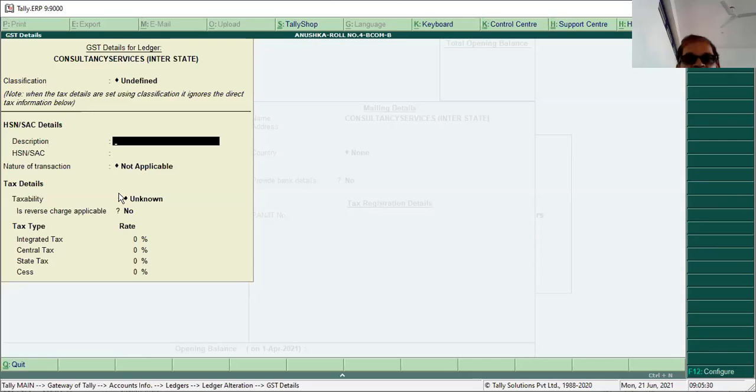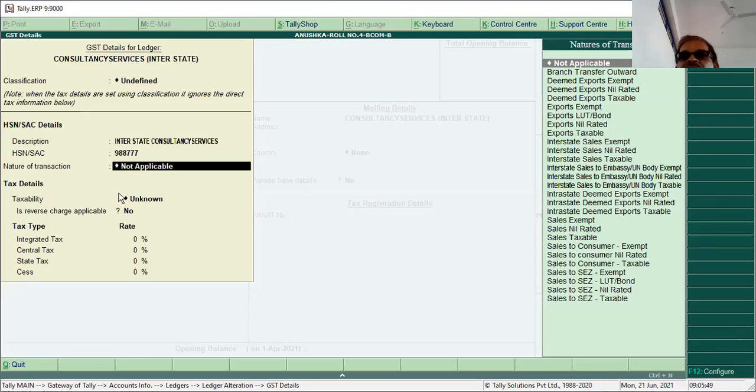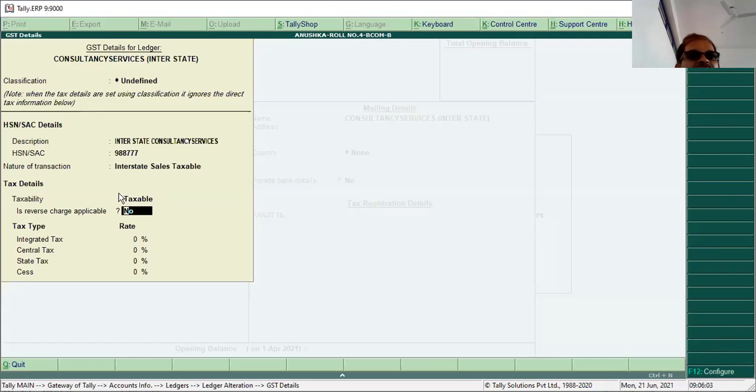Enter the description, consultant services, or we can say interstate consultancy services. Okay, some dummy code, nature of transaction. What is it? Interstate sales. Select here interstate sales on the right side. The nature of transaction, interstate sales taxable. There is no reverse charge.